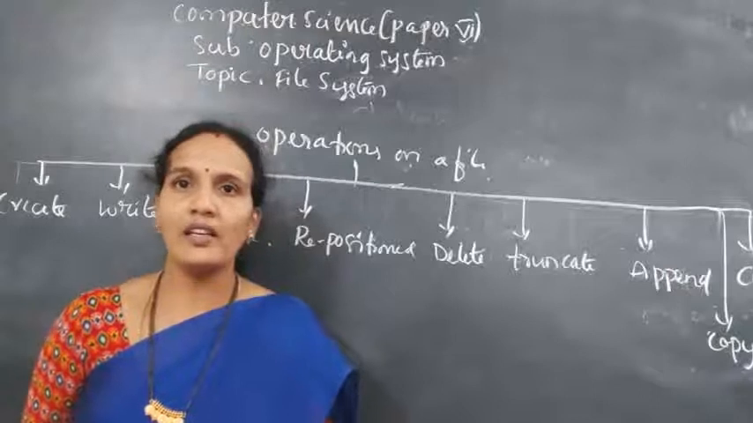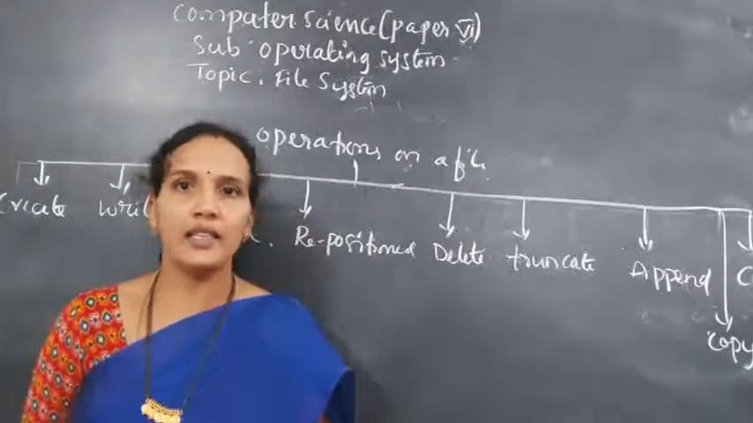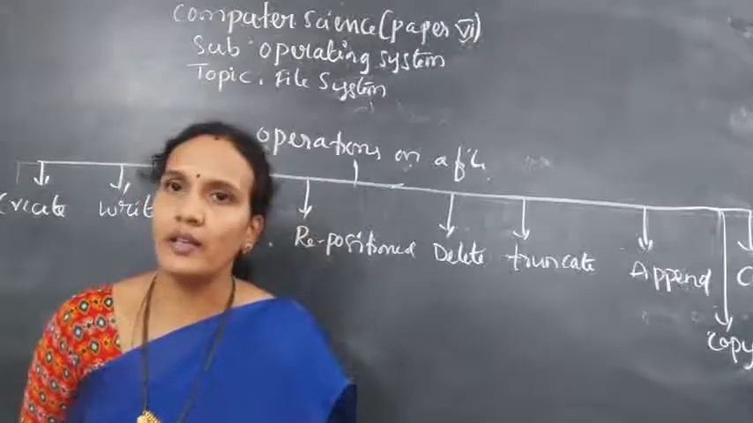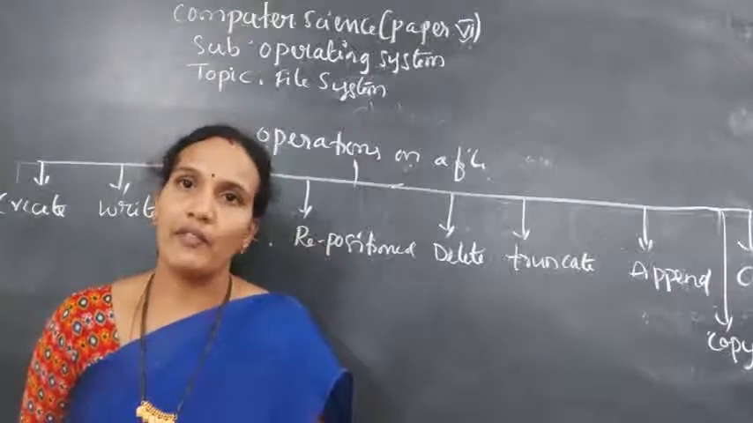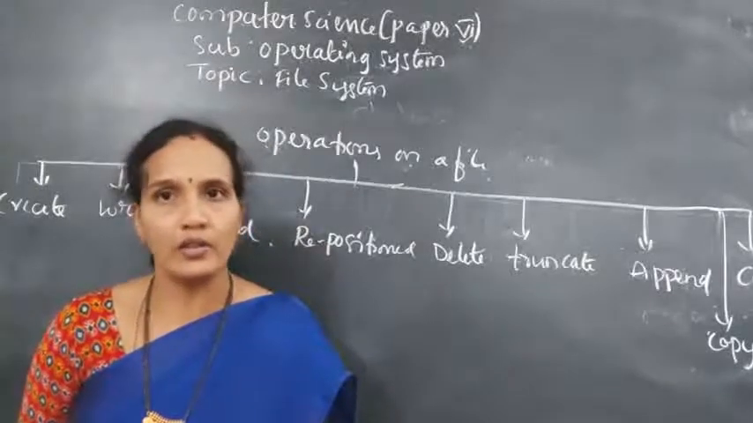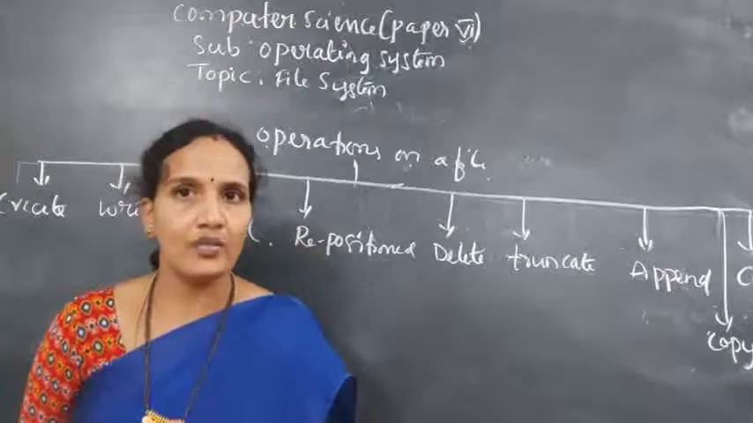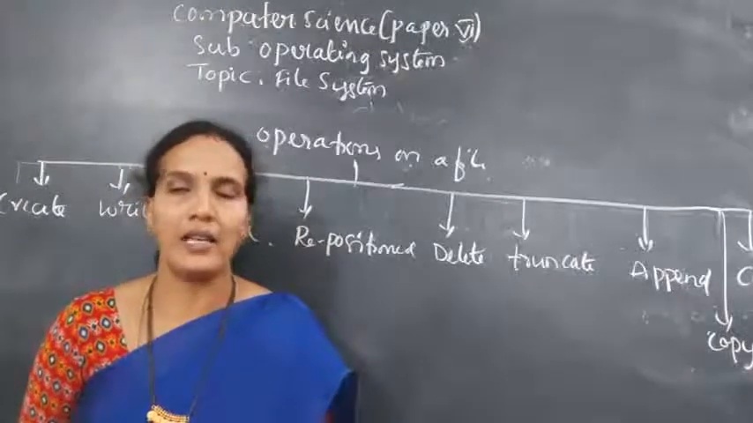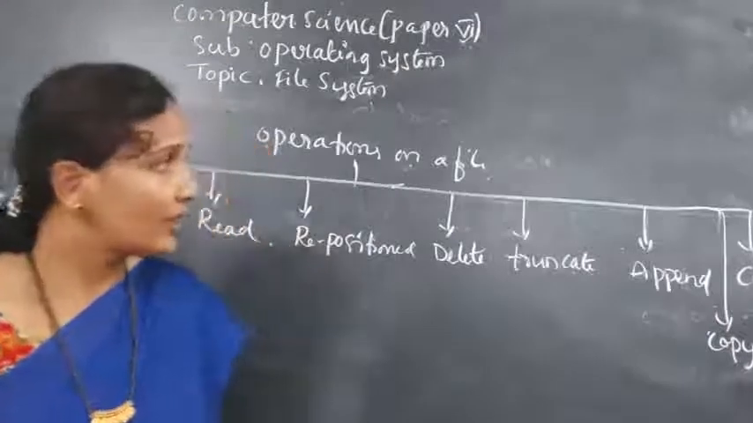Using truncate, we are just erasing the content. We are not deleting all the attributes, whereas using delete, all the attributes are also released. But in the case of erase, only the content will be released and the attributes stay the same. Next, append.